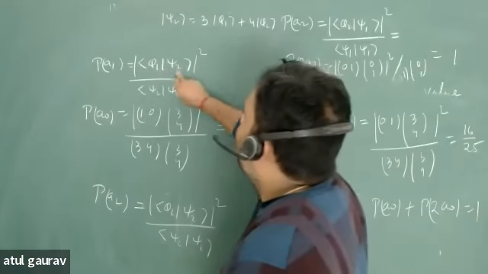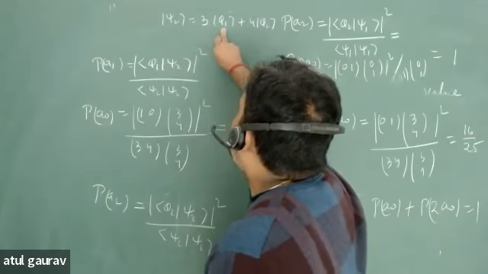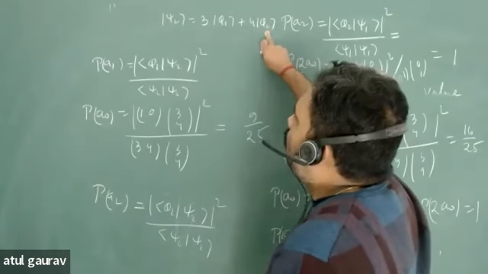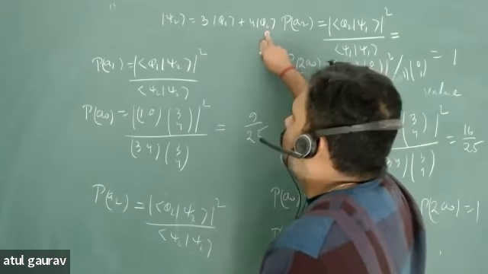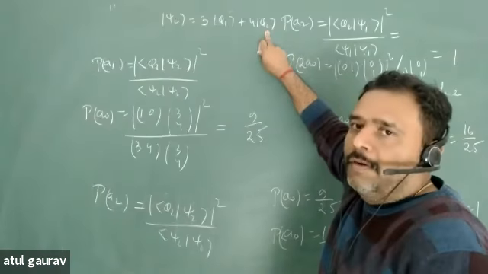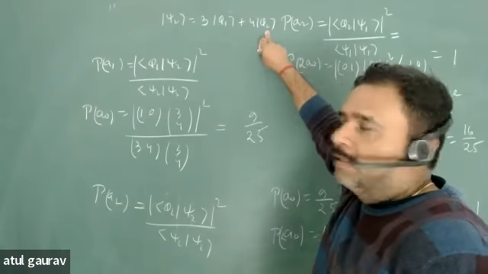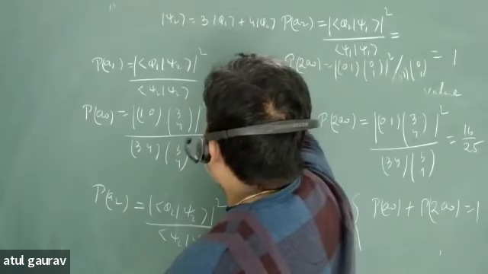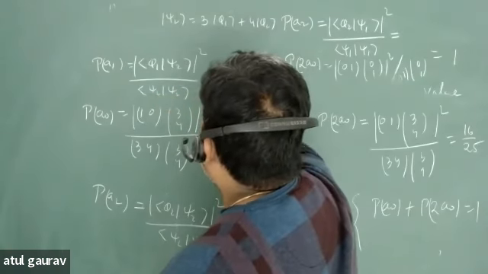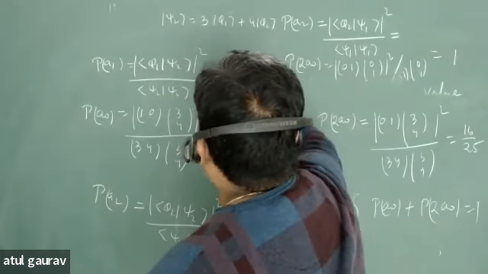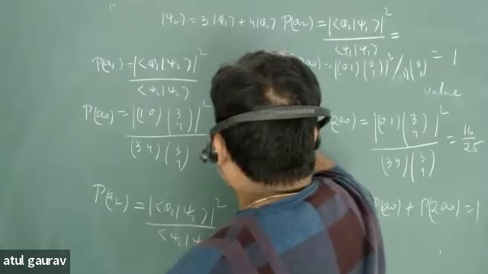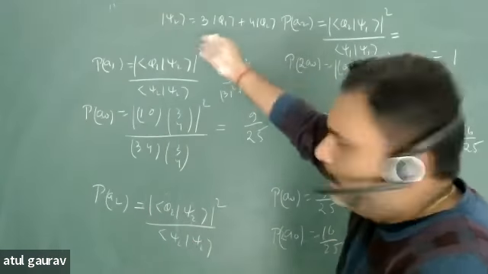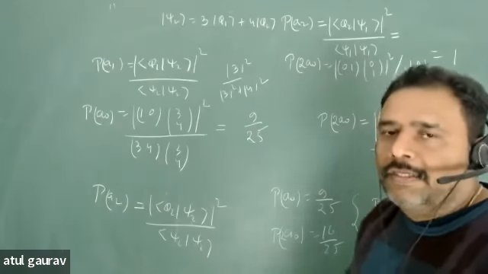Just go for phi 1 psi 2. What will you get? Phi 1 phi 1 and phi 1 phi 2. Phi 1 phi 1 is 1. Phi 1 phi 2 is what? 0, because it is written in the orthonormal basis. So this will again be 3 square, and psi 2 is all about mod 3 square plus mod 4 square. That is exactly the same thing. So whether you do it in a matrix form or in a ket form, you will always get the same answer.